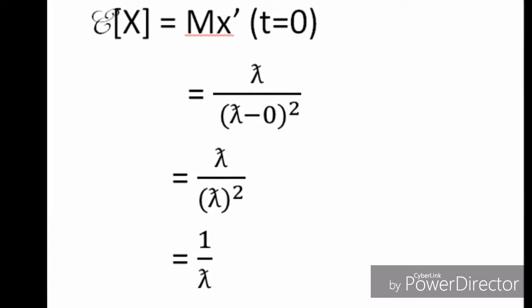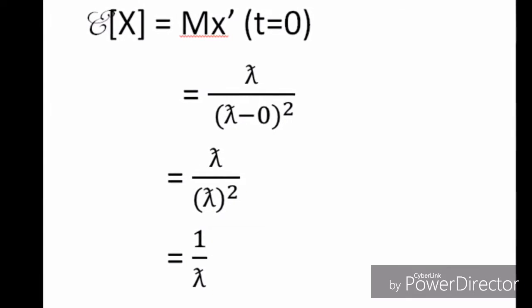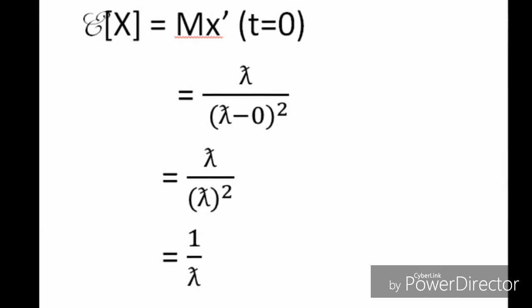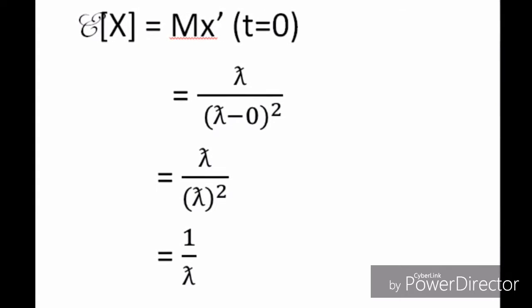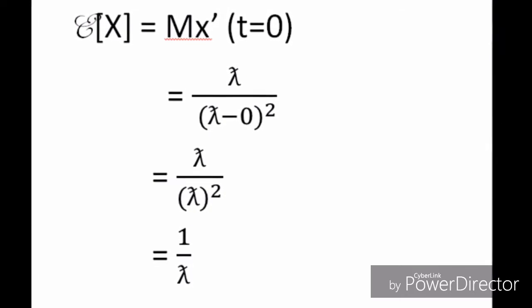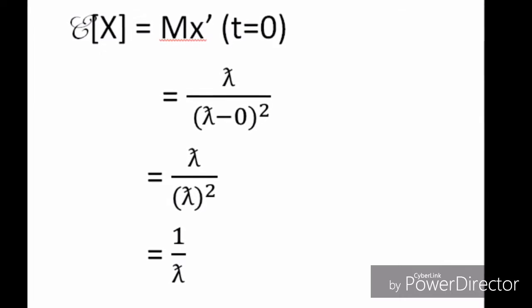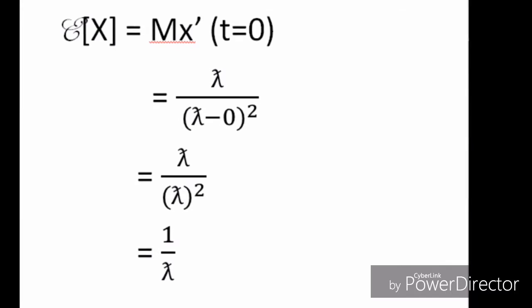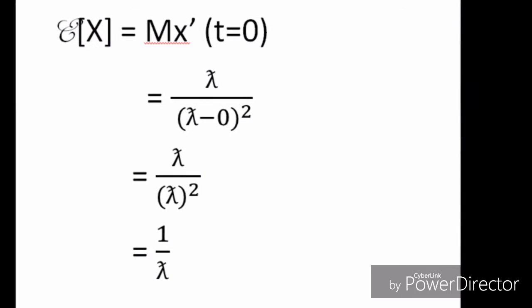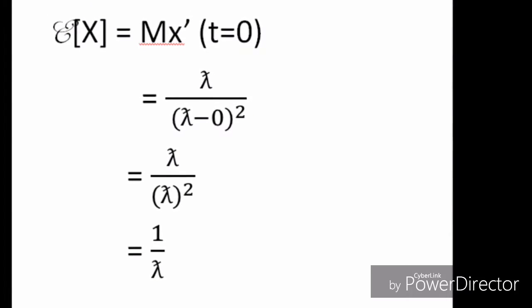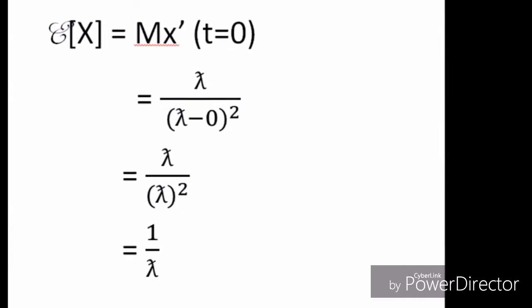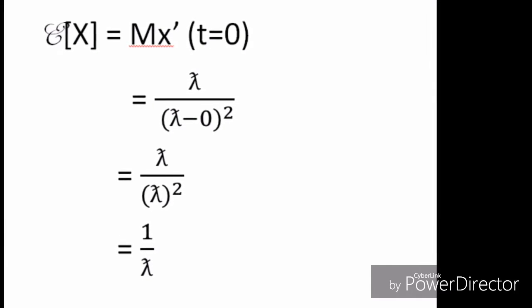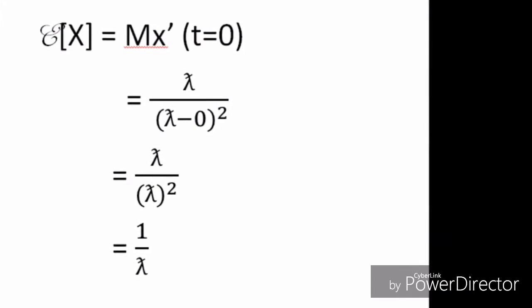So now our expected value of X is equal to M sub X prime at t equal to 0. So we have lambda over lambda minus 0 squared, which is lambda over lambda squared, and our expected value is 1 over lambda, which satisfies our theorem.